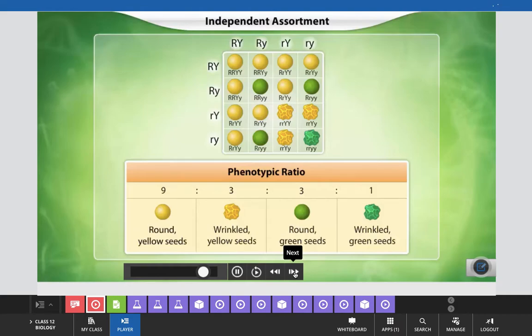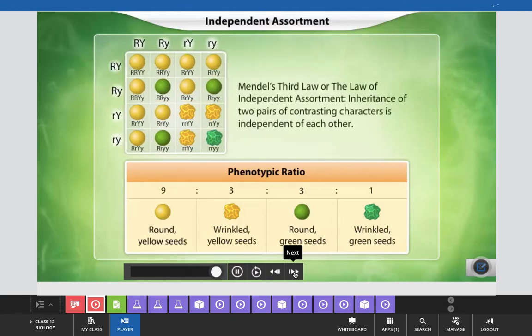Look at the phenotypic ratio. The appearance of round green seeds and wrinkled yellow seeds makes it clear that the Mendelian factors for seed color and seed shape segregate and assort independently during gamete formation. Therefore, Mendel concluded that the inheritance of two pairs of contrasting characteristics is independent of each other.